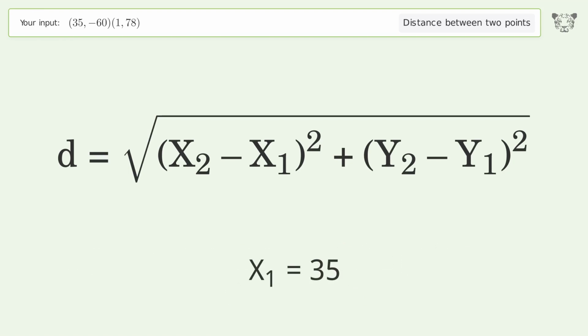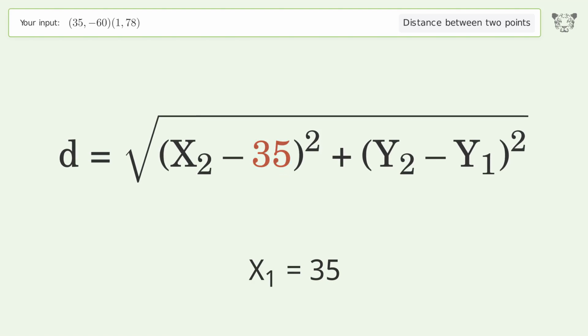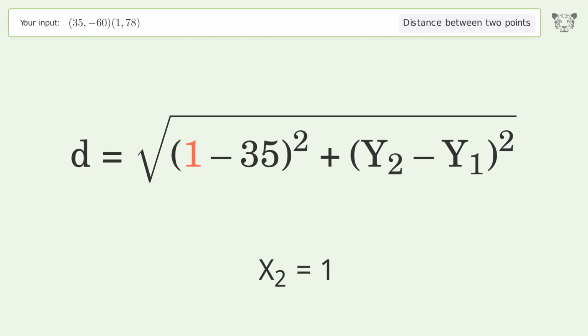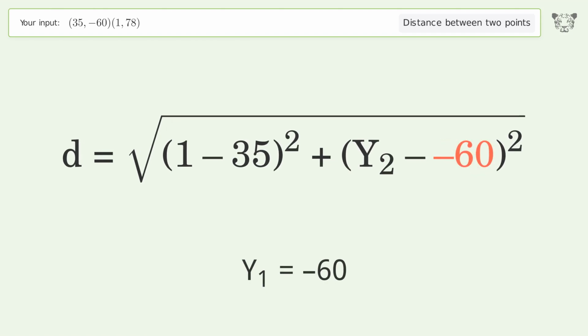x1 equals 35. x2 equals 1. y1 equals -60. y2 equals 78.